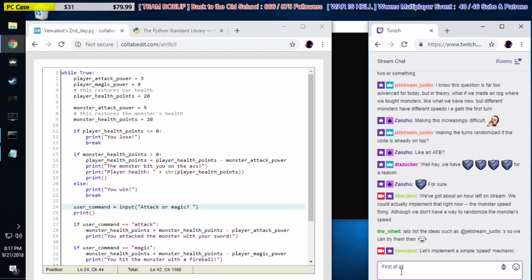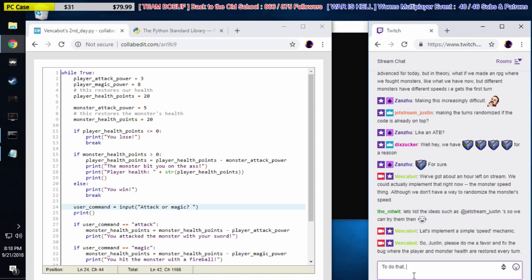First of all, I'm going to ask Justin to help. Even though we're communicating via text here, which makes it a little bit slower, I think I can still get Justin's help on this. So, Justin, please do me a favor and fix the bug where the player and monster health are restored every turn.